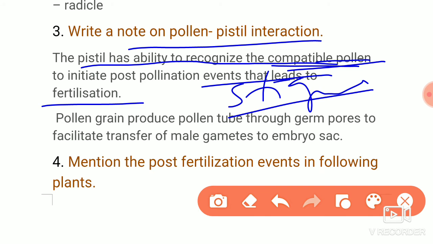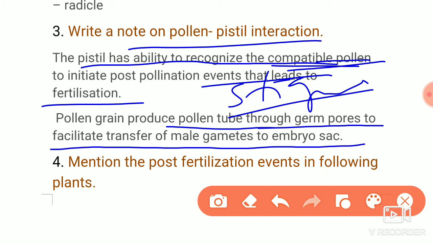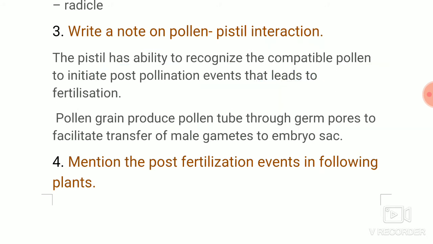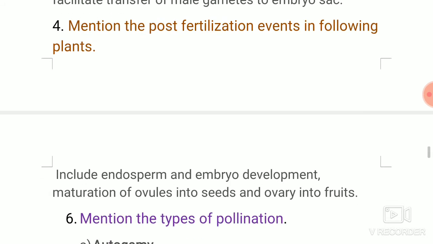Then the pollen grain produces the pollen tube through the germ pore, that I already told. It will transfer the male gametes to the embryo sac. These points I have given in more elaborate form in the notes, that you can refer to for the answer on pollen pistil interaction. This will be a 3 marks question. It is still easier than the previous answer.